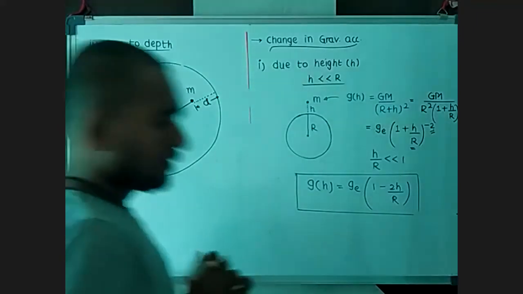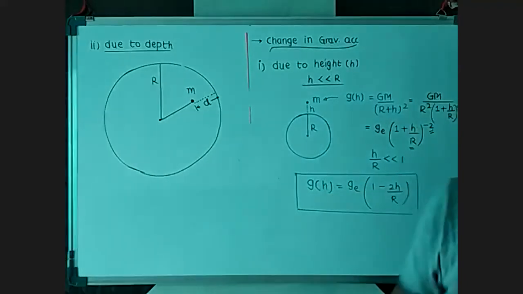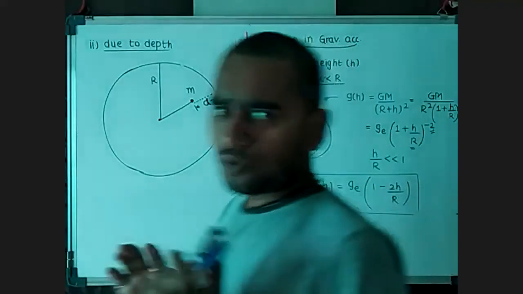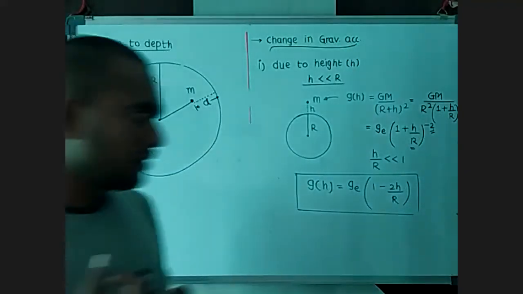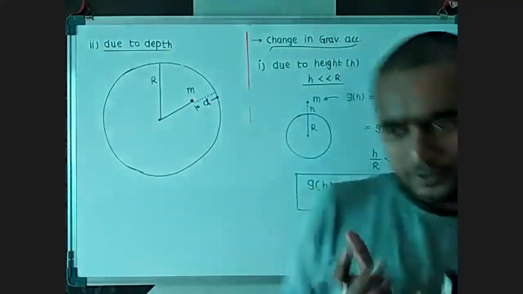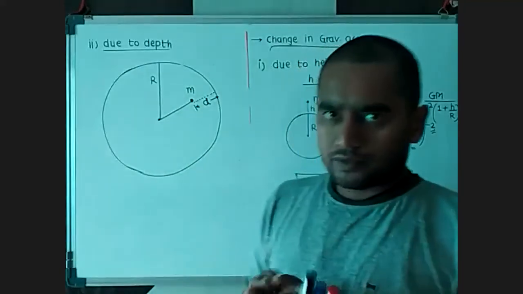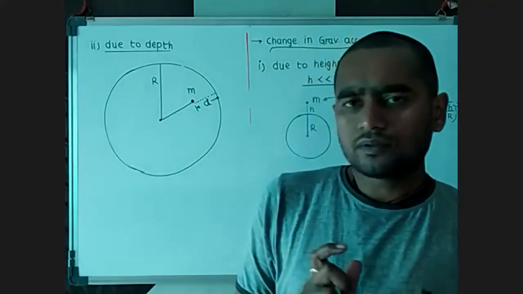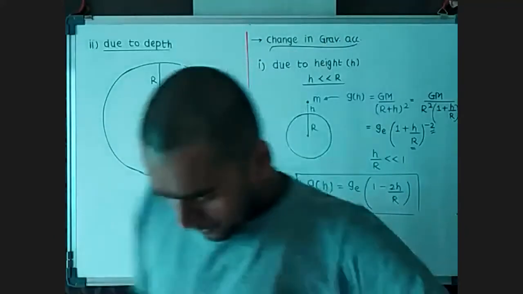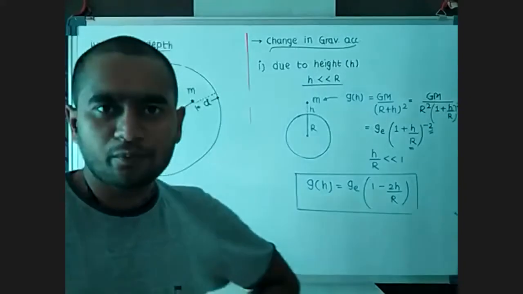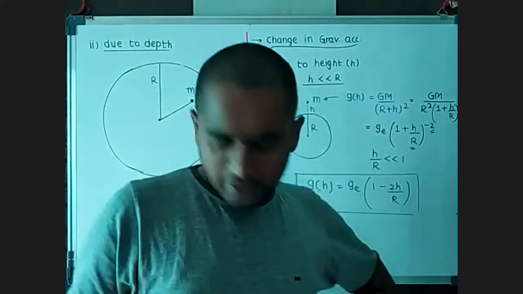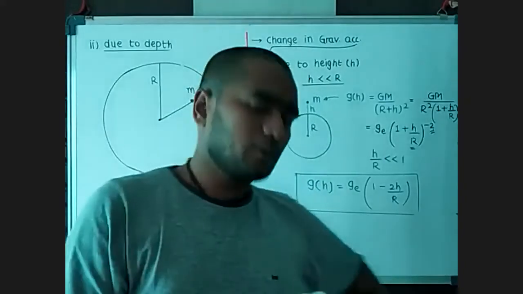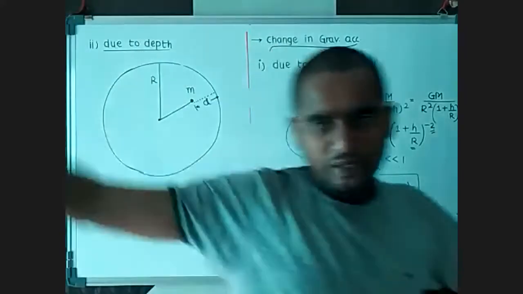Now always remember that whenever we consider the gravitational acceleration, the electric field or the magnetic field, we work according to the sphere. How does it work? It's simple: wherever we stand, from that point take an imaginary radius up to the center of the earth and then make a sphere.